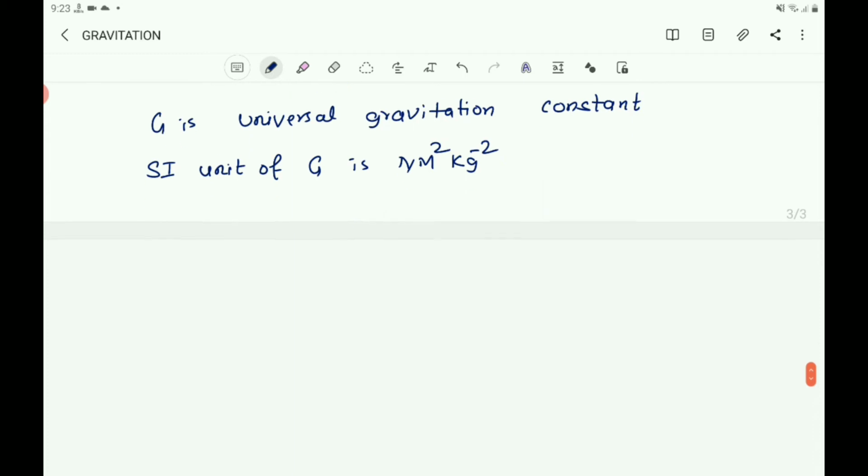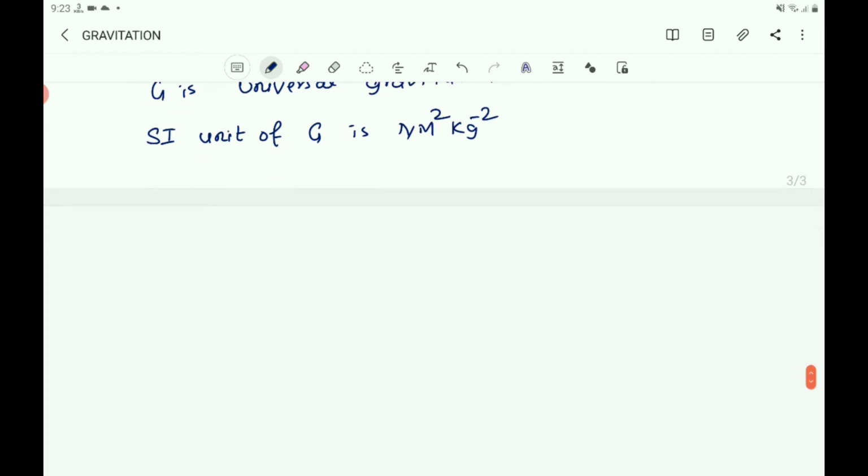Then what is the value of the constant here? The accepted value of G is 6.673 into 10 to the power of minus 11 Newton meter square kg to the power of minus 2.